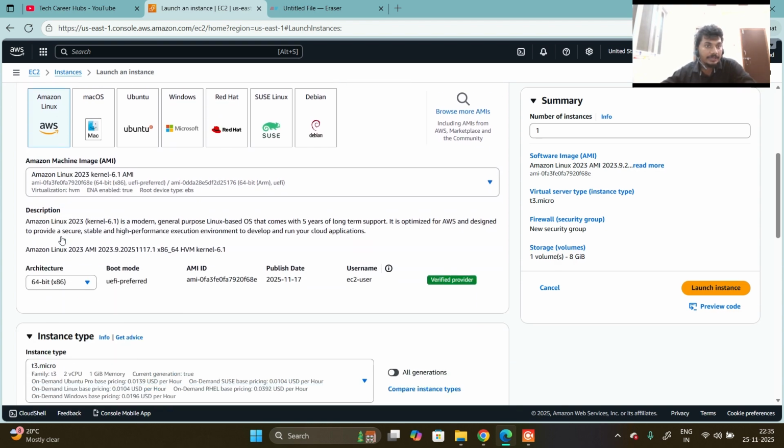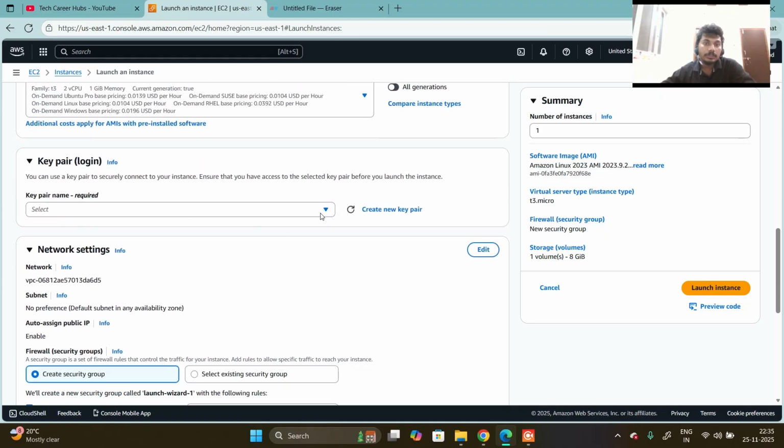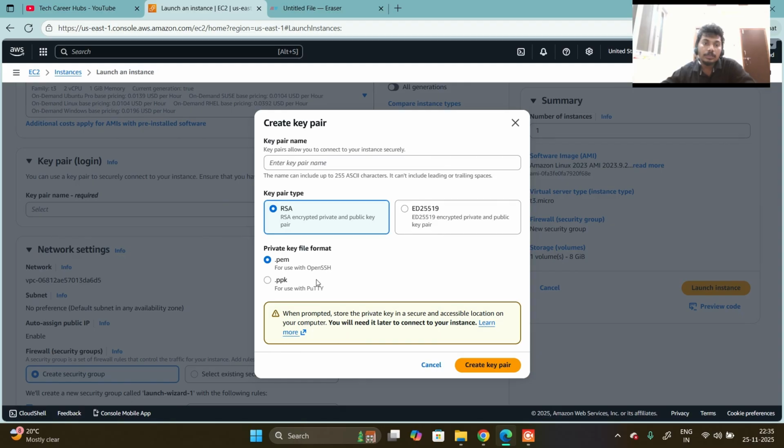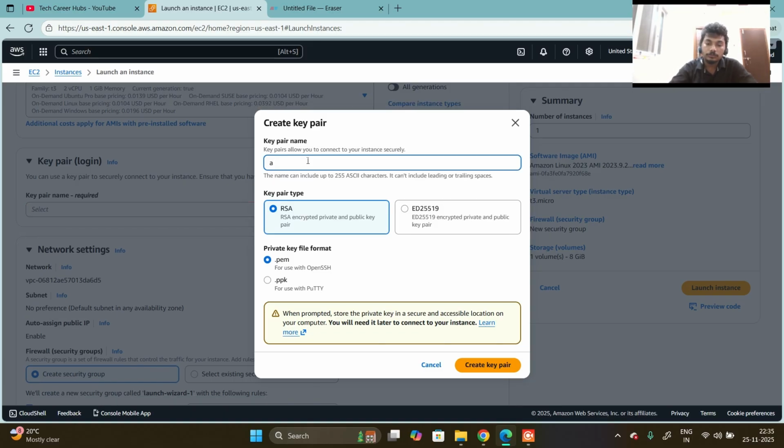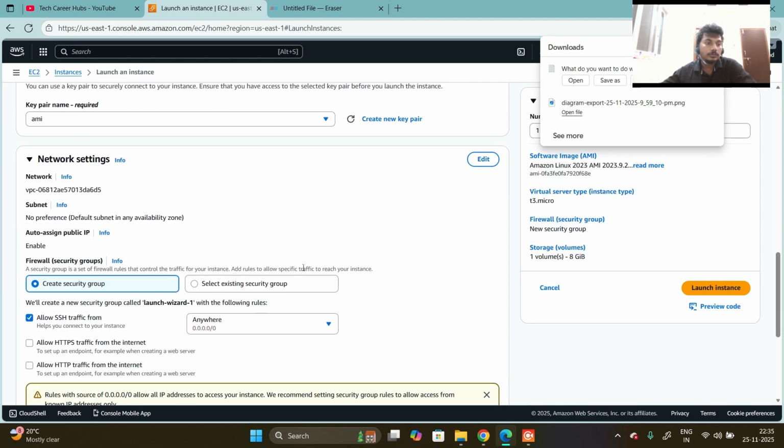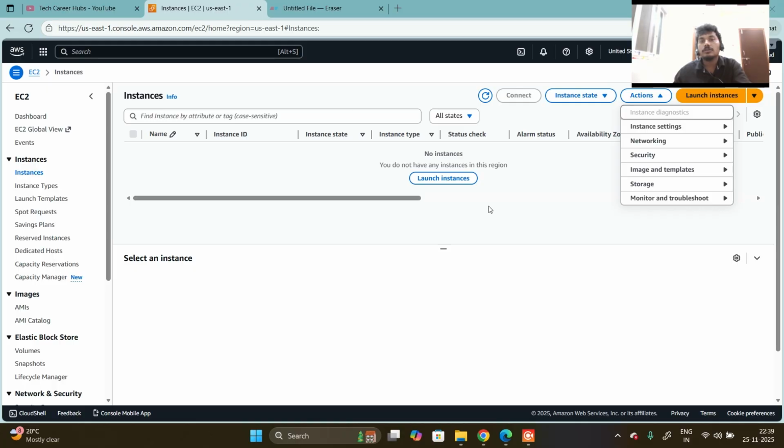Then go to actions. Or else now we can do it without launching our EC2 server.